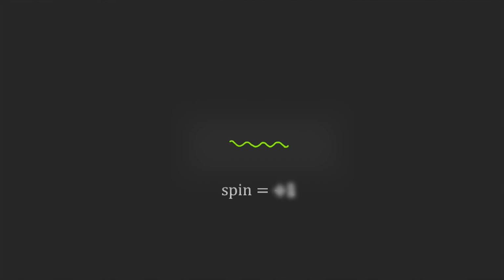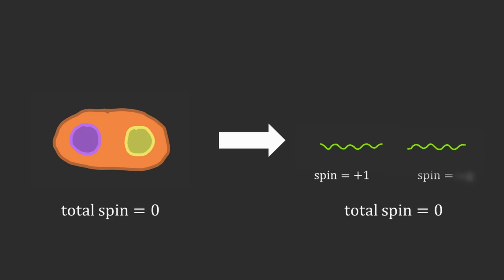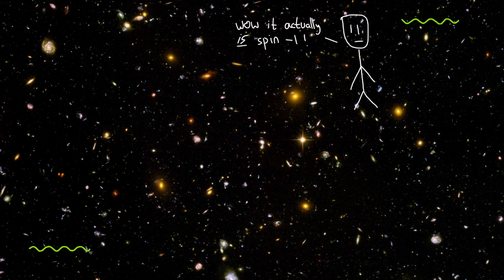But here's what's weird. Until they're measured, the photons are both spin plus 1 and minus 1 at the same time, and only when you measure one, it randomly collapses into a state of either spin plus 1 or spin minus 1. But you know the total spin has to be 0, so you instantly know the spin of the other photon too, no matter how far away it is. And if your friend measures it, they too will see the same spin that you measured.